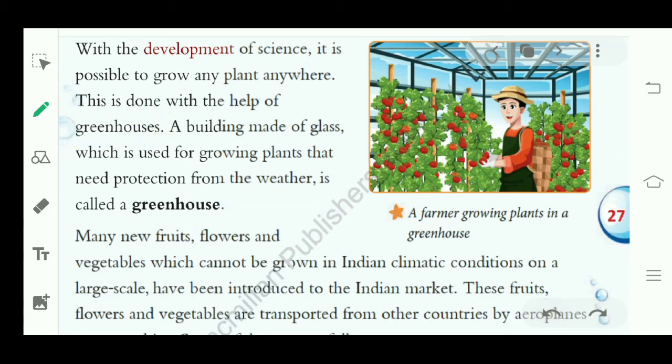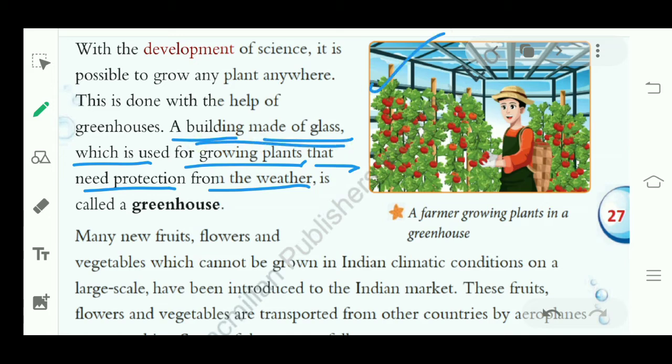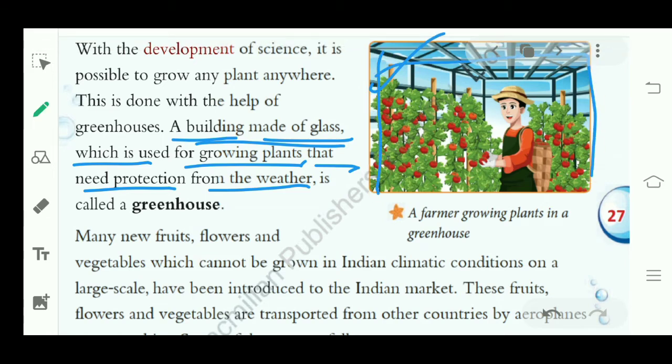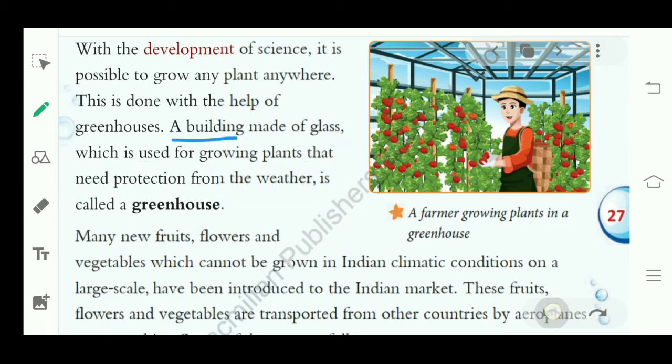Now what is a greenhouse? A building made of glass which is used for growing plants that need protection from the weather. You can see here a farmer is growing plants, right? And this building is made of glass, which is used for growing plants.